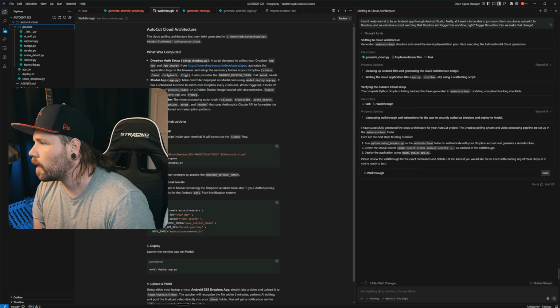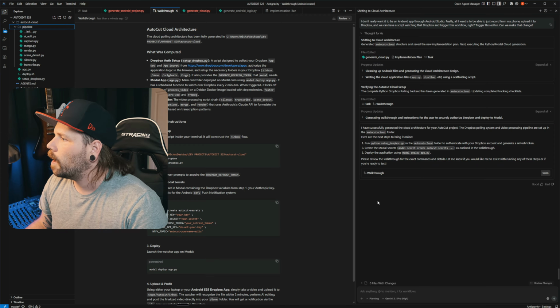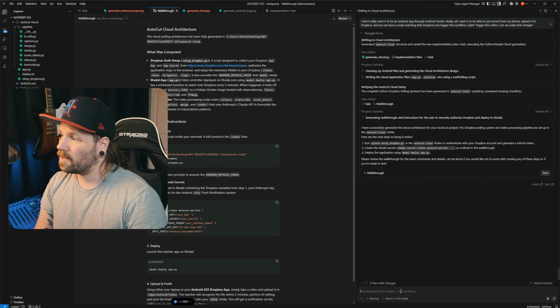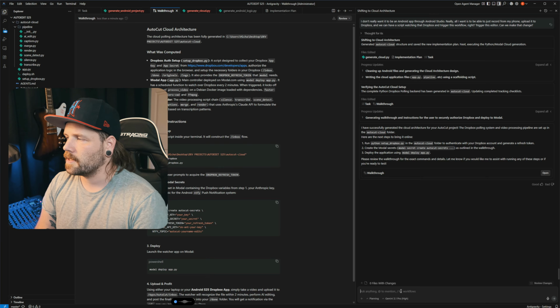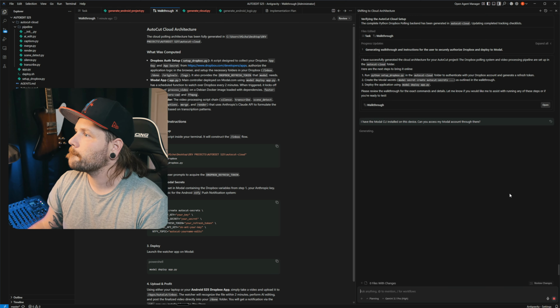Sick. Okay, so create Modal secrets as outlined in the walkthrough. Deploy application through modal deploy app. I have the Modal CLI installed on this device. Can you access my Modal account through there? Let's just see what's up.